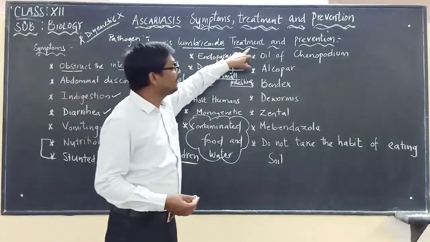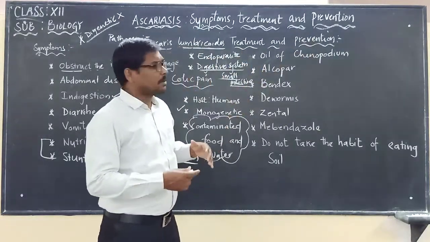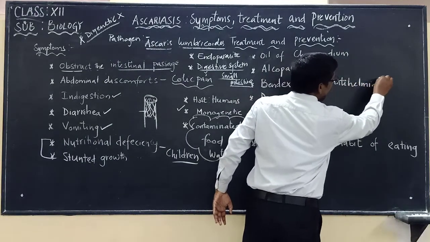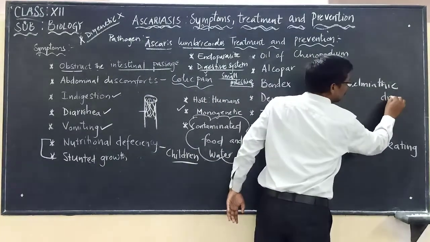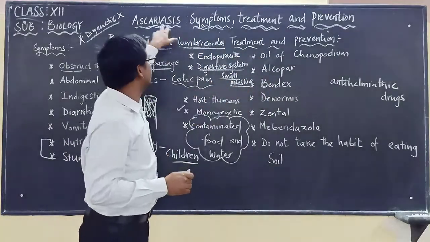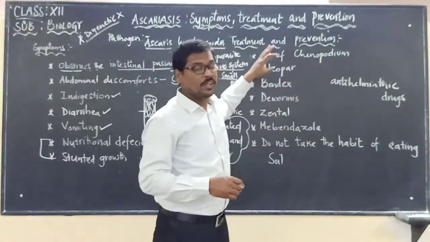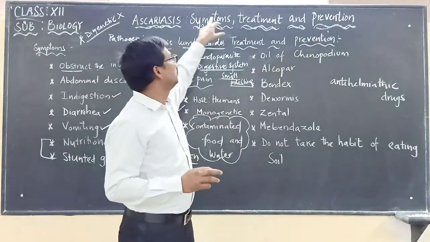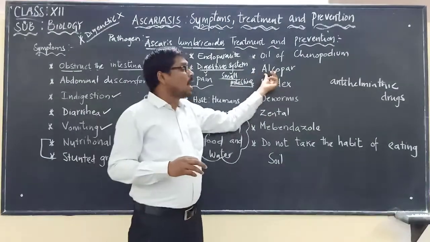Now, if you are looking at the treatment and prevention, there are anti-helminthic drugs, which are used against worms. Some of the anti-helminthic drugs that can be used to treat Ascariasis: the best one is oil of chenopodium. Otherwise, there is another one called Alcopar.